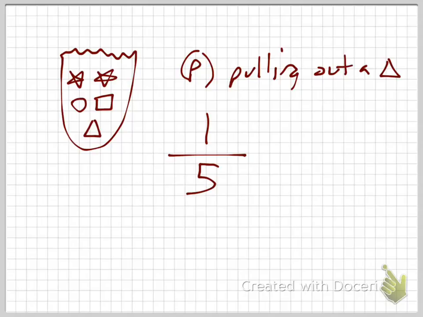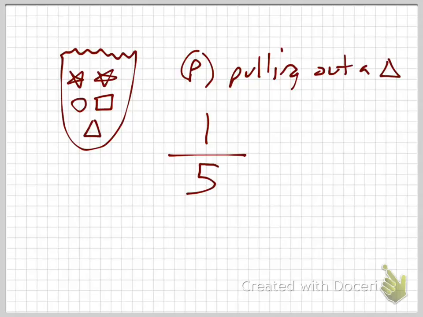Jared? 3 out of 2. 3 or less. How many, Sladen? 2. 2, right? What's the probability again? It's 1 out of 5. Which means that if I did this thing 5 times, how many times should I pull out the triangle? 1. If one time out of 5, then how many times out of 10? 2, right? If I did the experiment 15 times, how many times should I pull out a triangle? 3. Does that mean that I will?